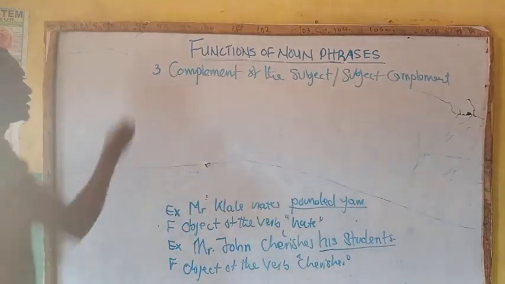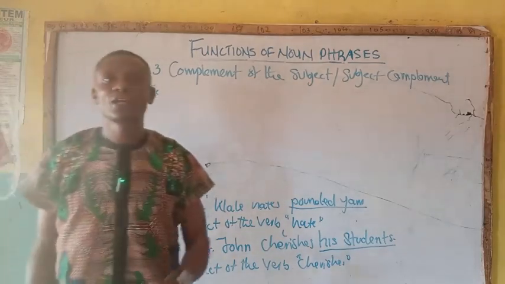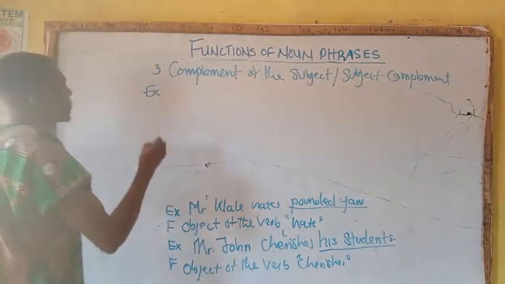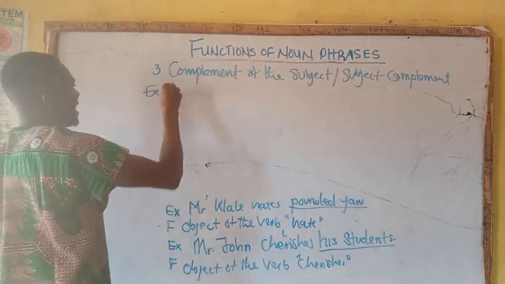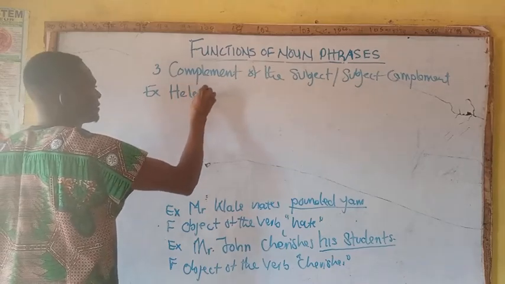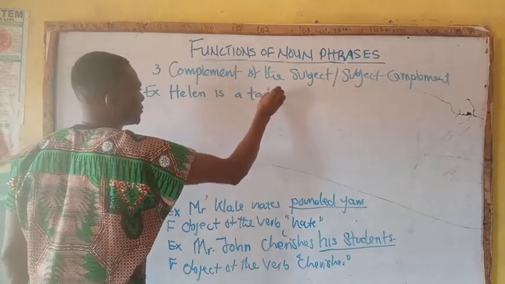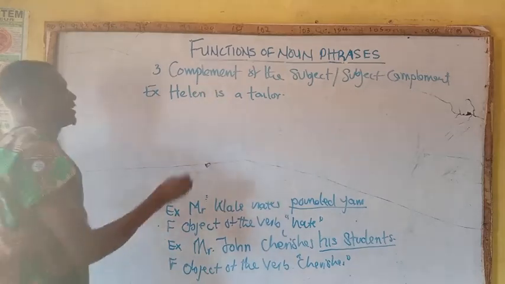Examples of a subject complement. We have Helen is a tailor. Helen is a tailor.